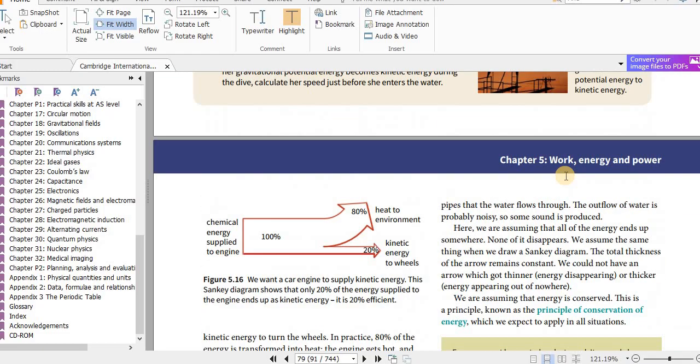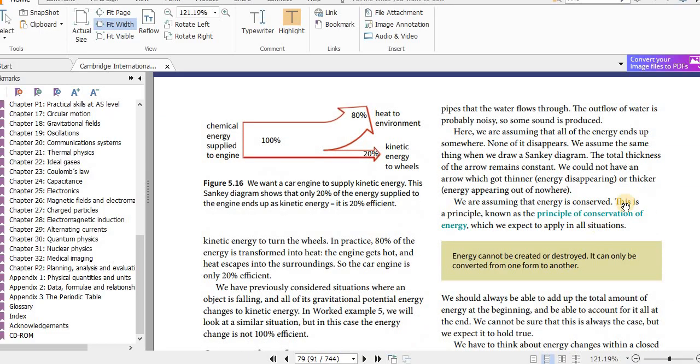Conservation of energy. This is the principle of conservation of energy. It's important. You have to memorize it with understanding. In the exam papers, paper 2 or even paper 4, the theory papers, they can ask you to write down this principle. If you try to write it in your own words and if you miss certain keywords, you would not get the full marks. Let's see. Energy cannot be created or destroyed. It can only be converted, or the better word, transferred, from one form to another.